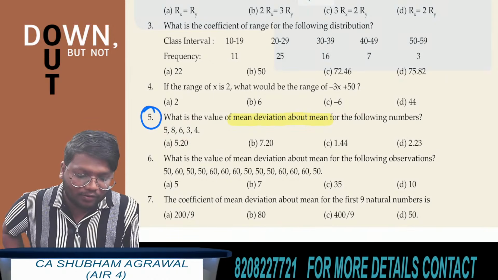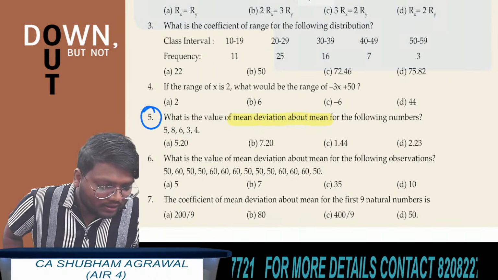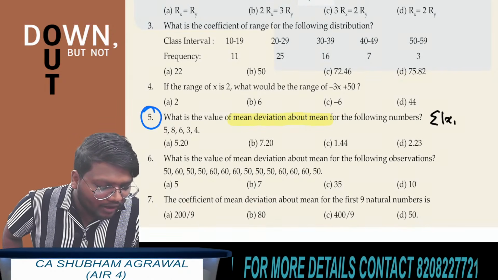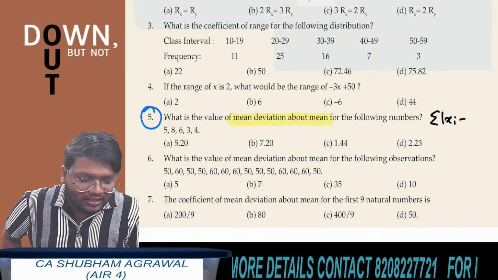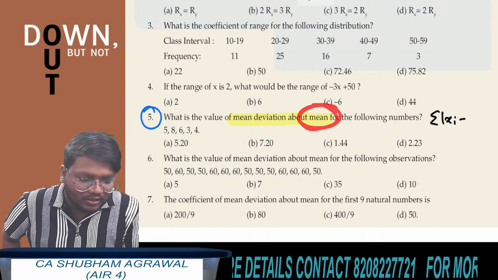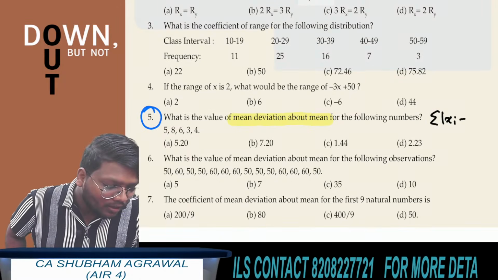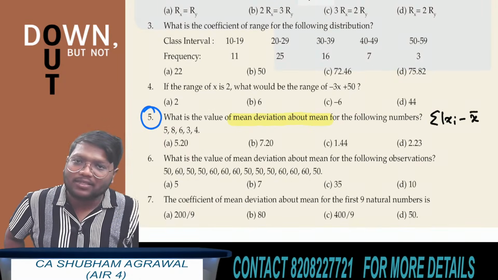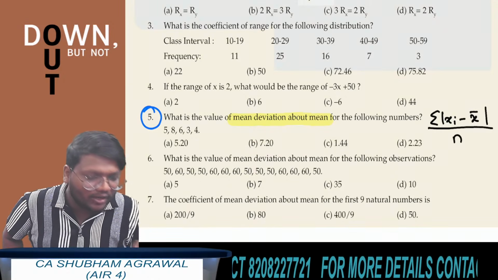So which formula do we have to use? The formula to find mean deviation is summation of absolute value of xi minus A, whole divided by n. We have to find mean deviation about mean, so here A is the arithmetic mean, and we write it as x bar. So it is summation of absolute values of xi minus x bar, whole divided by n.